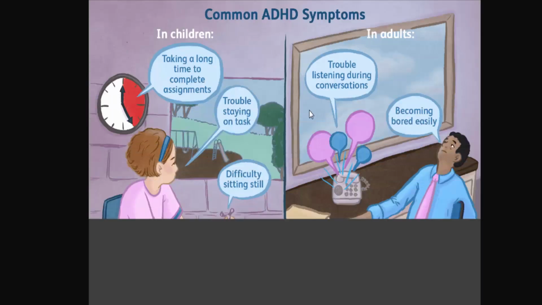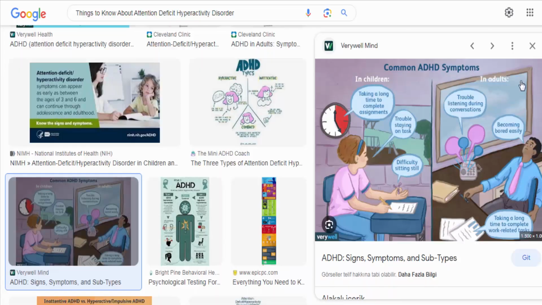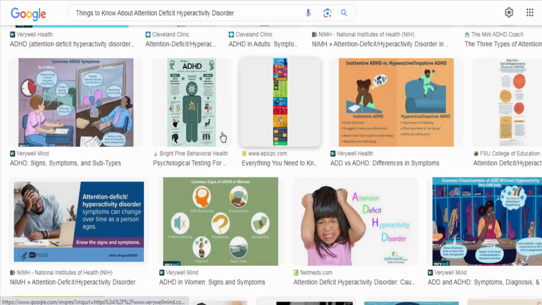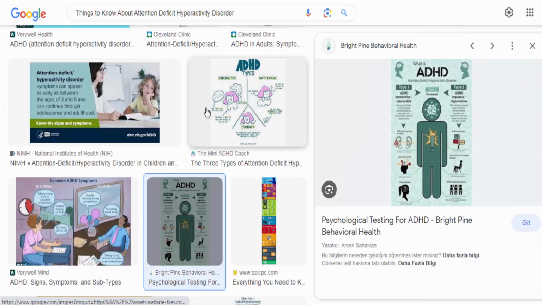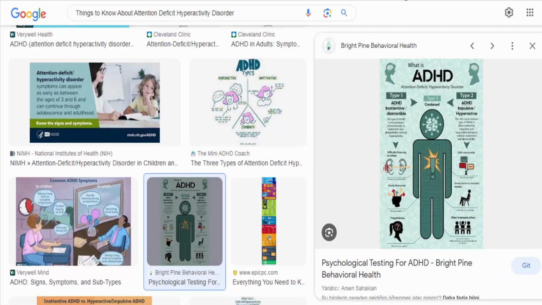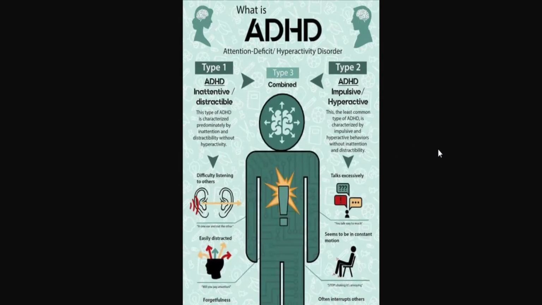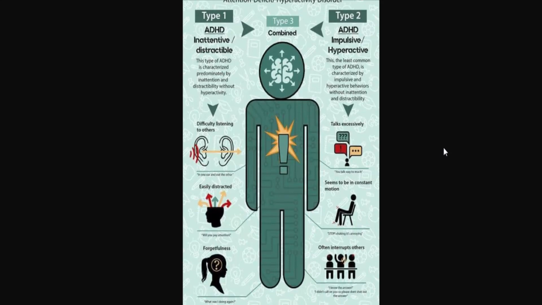Types of ADHD. There are three main subtypes of ADHD: predominantly inattentive presentation, predominantly hyperactive-impulsive presentation, and combined presentation. Predominantly inattentive presentation is characterized by primarily experiencing inattention symptoms, while predominantly hyperactive-impulsive presentation involves primarily hyperactivity and impulsivity symptoms. The combined presentation includes symptoms of both inattention and hyperactivity-impulsivity.